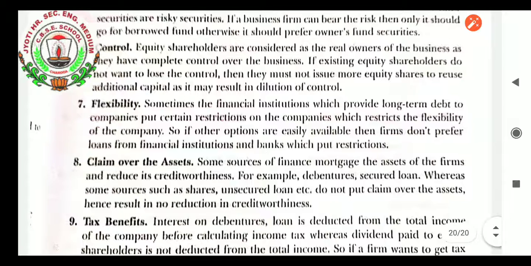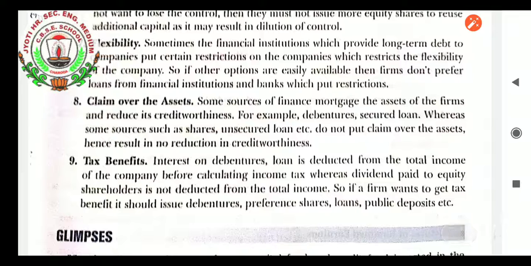Control point of view. If equity shareholders do not mind dilution of control with other new members, then they can issue more equity shares. But if they don't want dilution of control with other members, then definitely they will prefer borrowed funds. Flexibility point of view. Sometimes a financial institution which provides long-term debt to companies puts certain restrictions on the companies, which restrict the flexibility of the company. So there they can issue shares instead of borrowed funds.